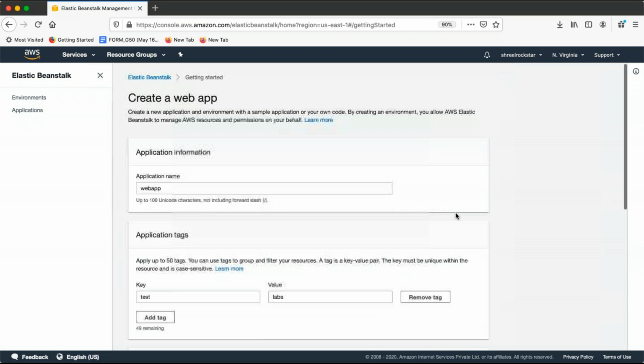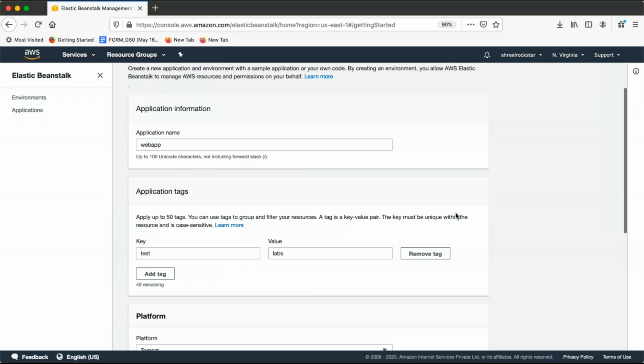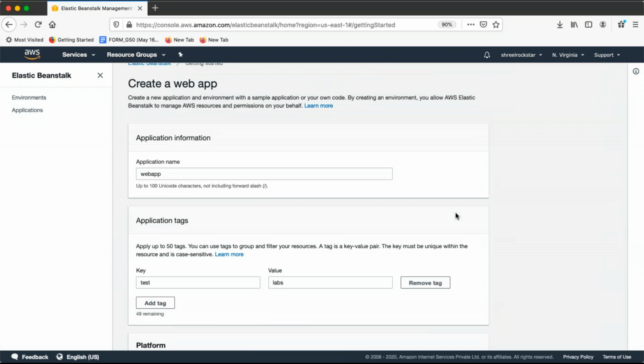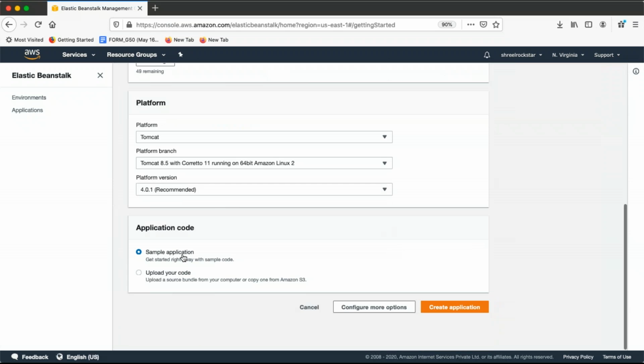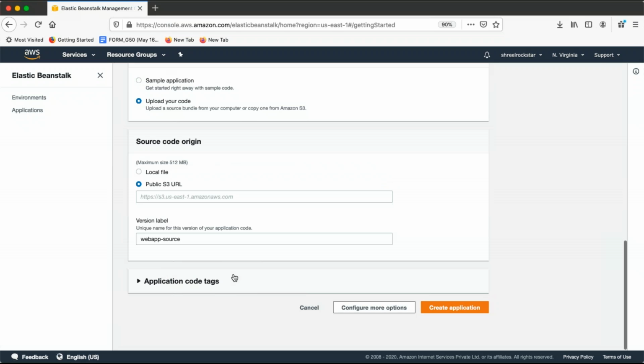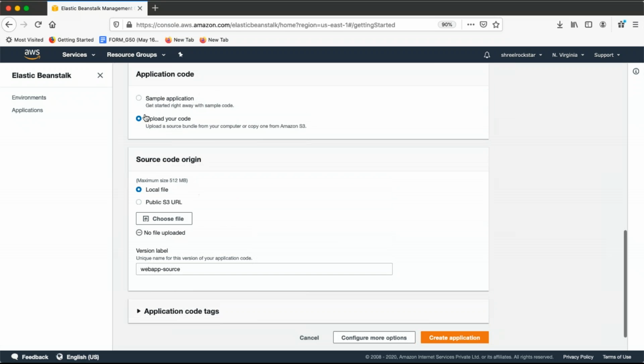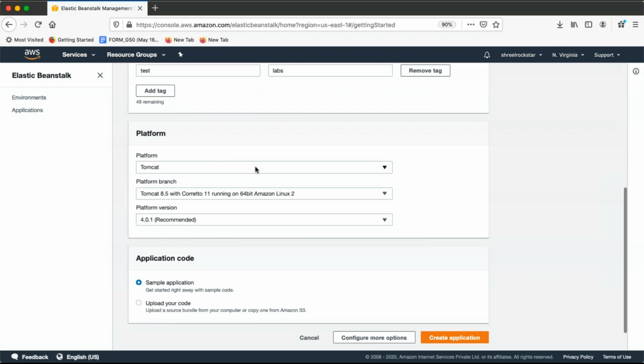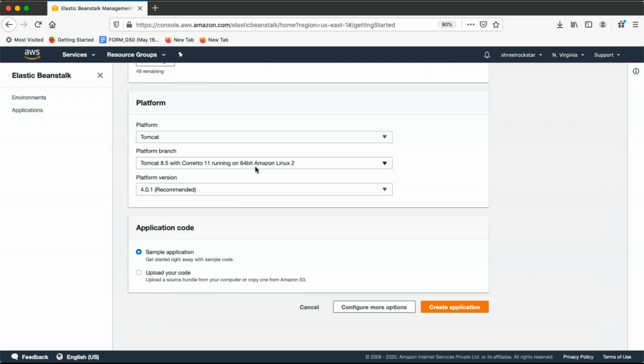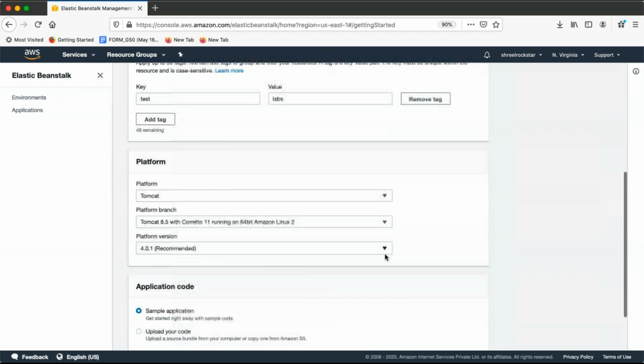Now guys, for hands-on purposes, I would say go to Elastic Beanstalk whenever you get time. And before that, go to Google and download some sample code, like .NET or IIS, whichever you are comfortable with. Get the code downloaded on your laptop, then upload the code from here, local file directly, and then start deploying. Whatever we're doing, I'm using a sample, but I really want you guys to try with some customization. Okay. Now the sample code is okay.